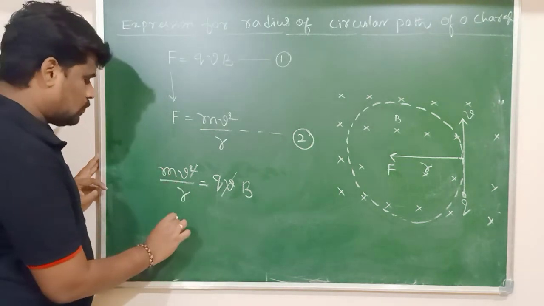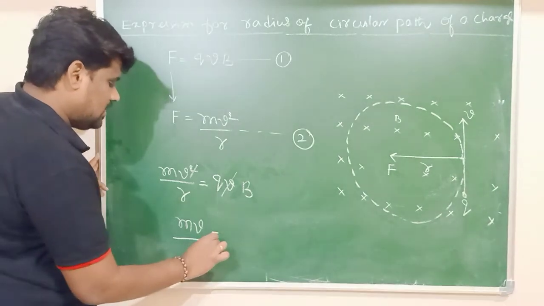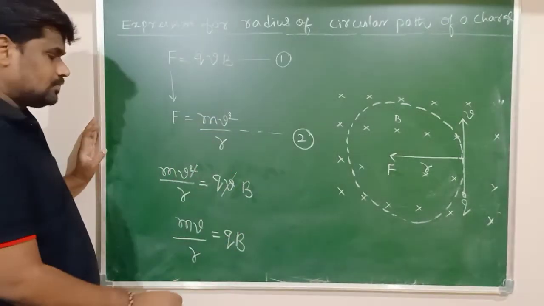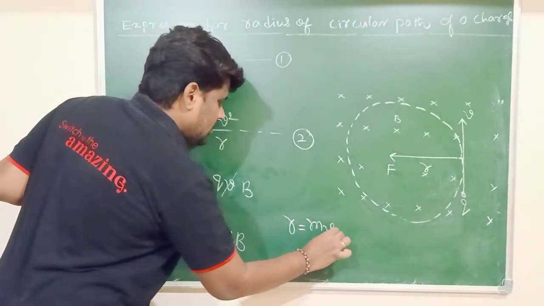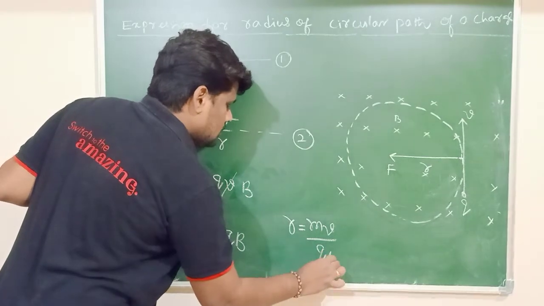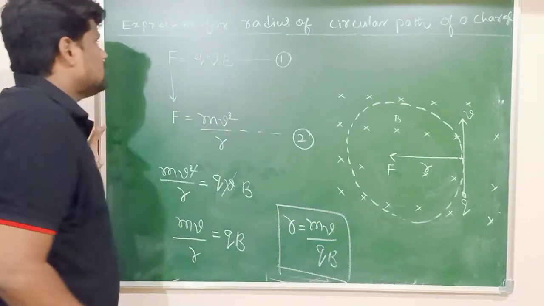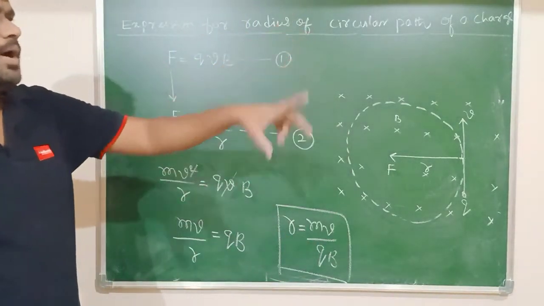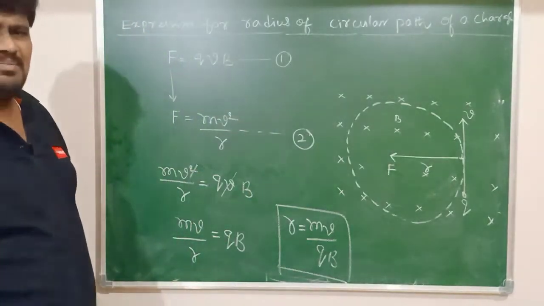Here I am left with mv divided by r, equal to qB. Then what is r? r is equal to mv divided by qB. What is this expression called? It is the expression for the radius of the circular path traced by the charged particle inside the magnetic field.